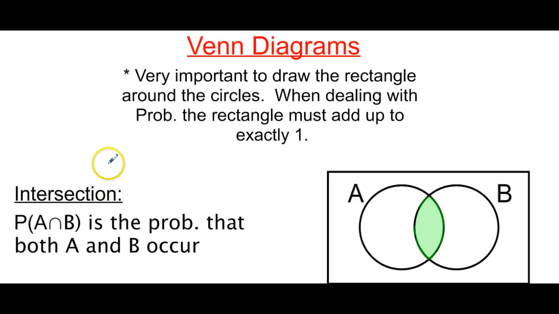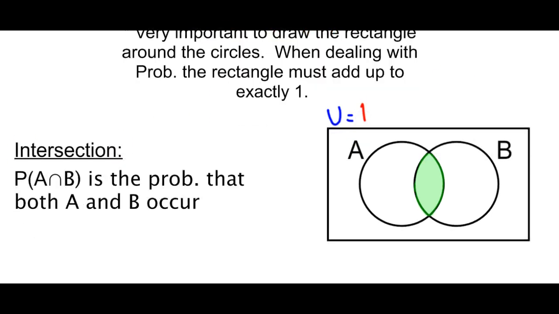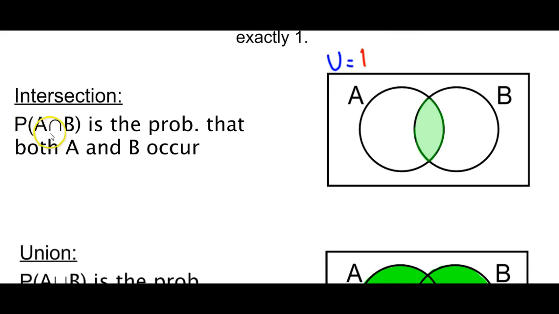The next part is the Venn diagrams, and you have seen this before already, but when we're dealing with probability, the rectangle must all add up to 1, as in the universal equals 1. Sorry, you guys. But the universal always equals 1. So if we were to look at this, the intersection of A and B, right?